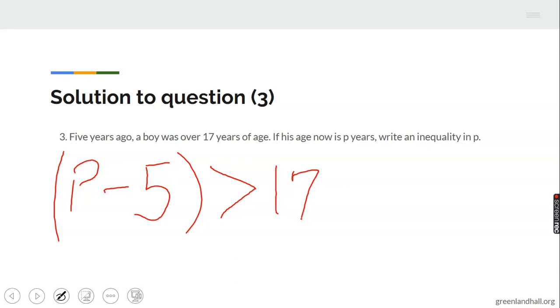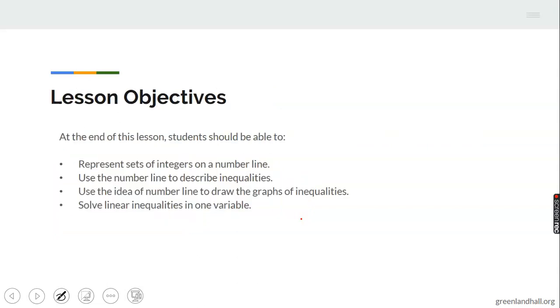Okay, now let's look at what we have for today. We have the lesson objectives before us that at the end of this lesson, you must be able to represent a set of integers on a number line. We'll be talking mostly on number line, how to draw number line, how to represent numbers on number line. Then use the number line to describe inequalities. We can draw a number line and you'll be asked to describe it using inequalities. Then use the idea of number line to draw graphs of inequality. Then we have to solve linear inequalities in one variable. So that is what we are to do in this class.